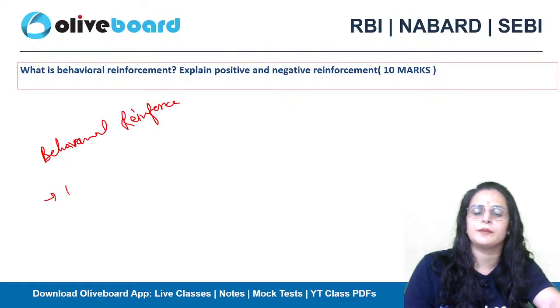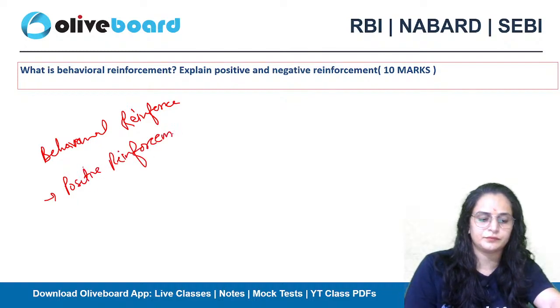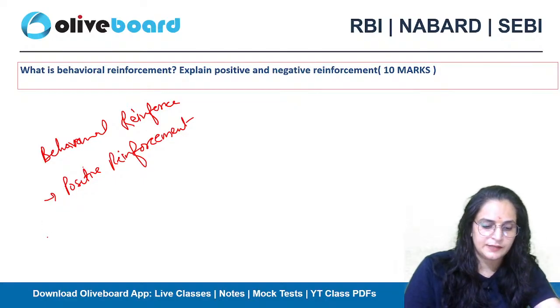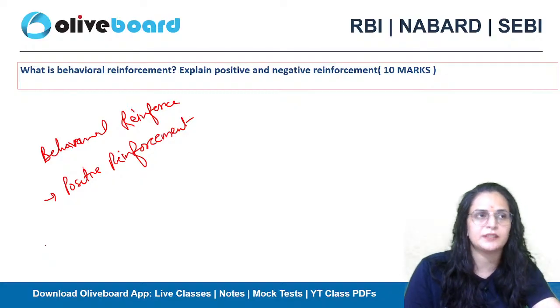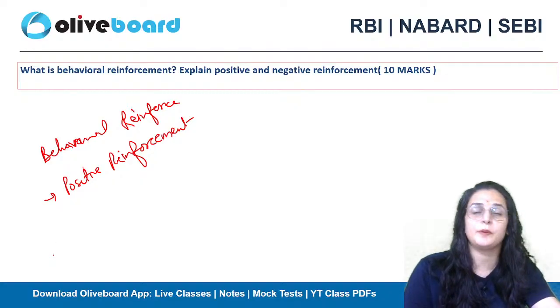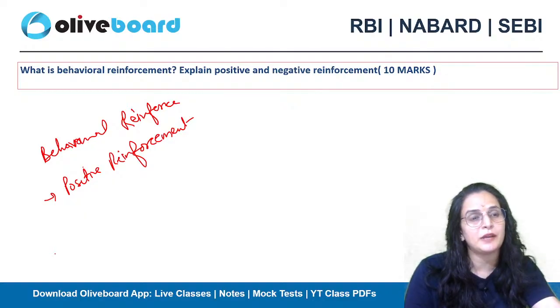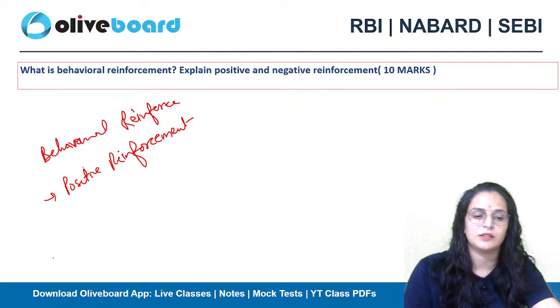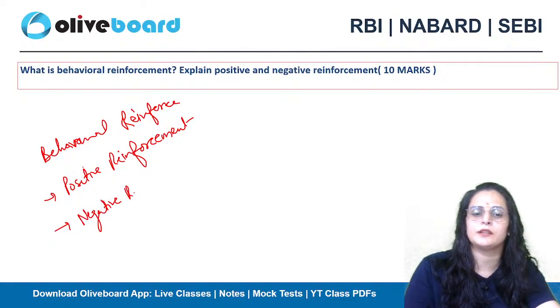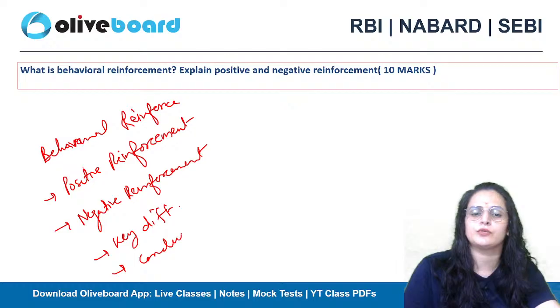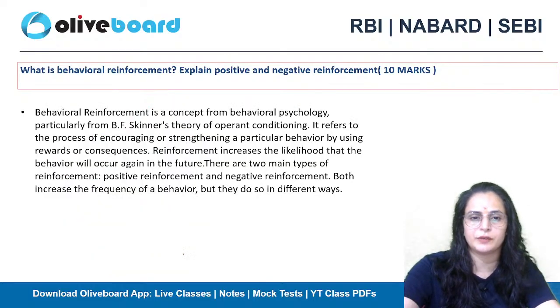Then you have to write about the positive reinforcement. Yes, very good Chetan Ranjan, very good. Appreciating the good behavior and suppressing or managing the bad behavior, because if we suppress the bad behavior, it will emerge out as a blunder. So there's a need to manage it. Then we'll talk about the negative reinforcement. And what is the key difference between these two? Then we will write a good conclusion for our question. Okay, so this is the way you have to frame the answer.